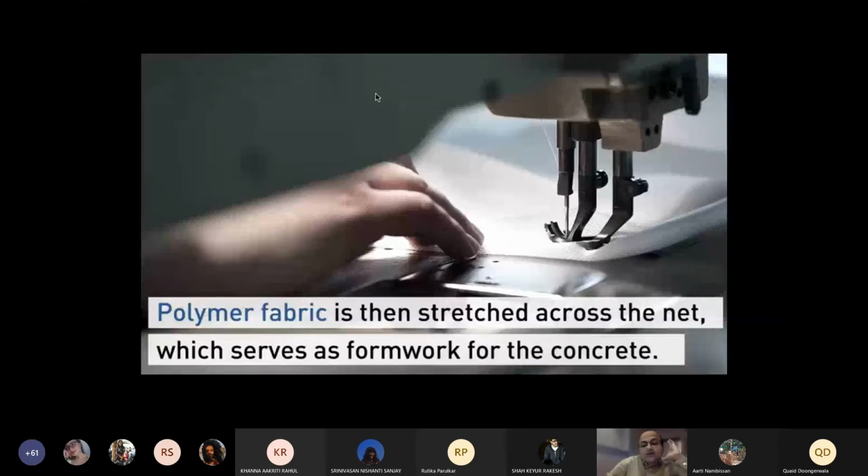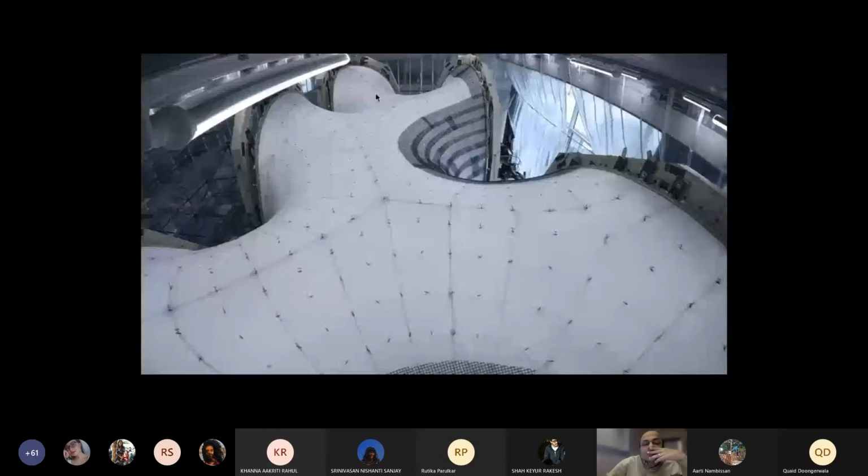Now, it's all possible because you have digital technology to compute the geometry of this fiber, etc. When the fiber is in place, you'll know how much it has to be stretched, and that's the fiber which is then placed, and then you have the polymer which is then put on top of it.